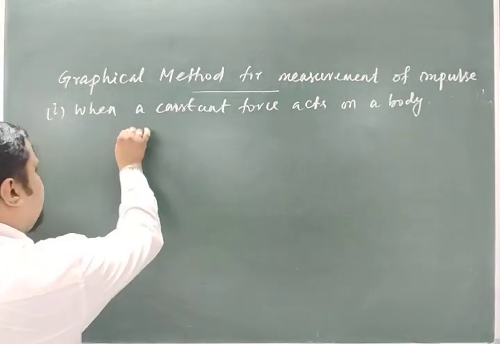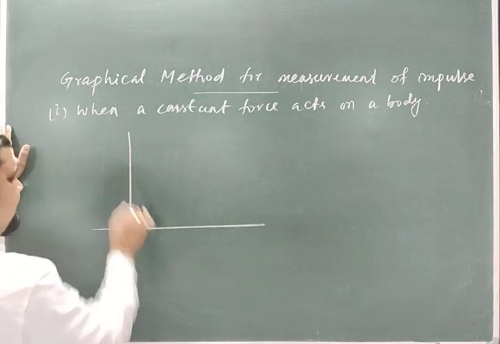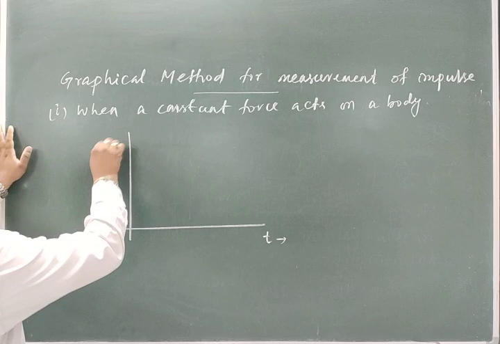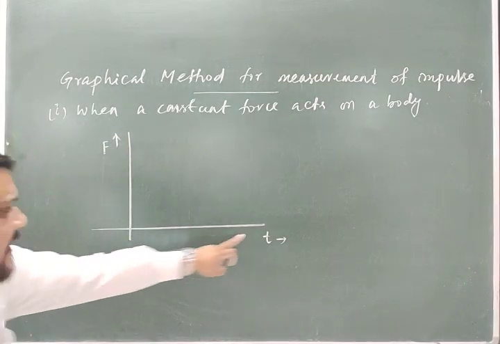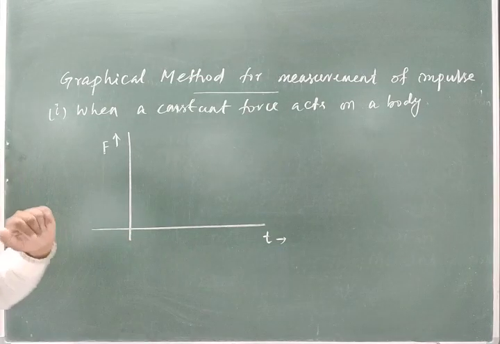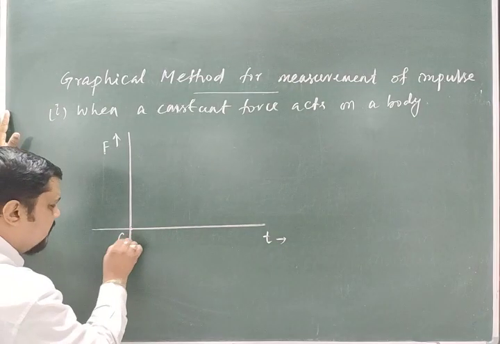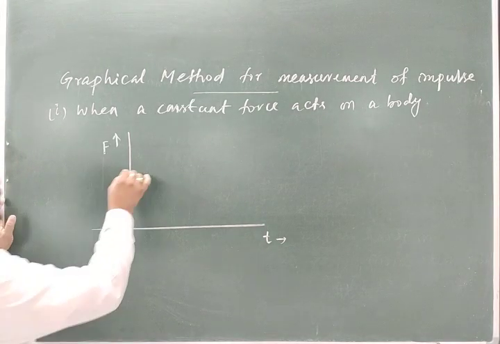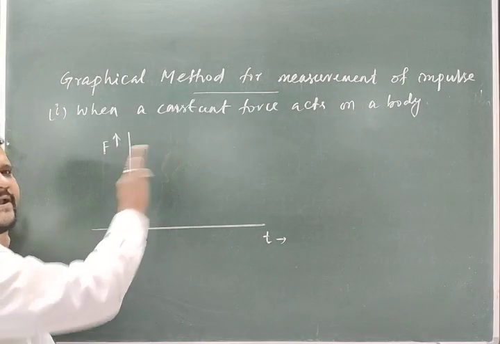So if you plot the force versus time graph, let me take the time axis and this is the force. With respect to time, when the time passes, the force is not changing. Suppose I start from the point 0. Let the force have some magnitude F, some 5 Newton, 7 Newton, 10 Newton.